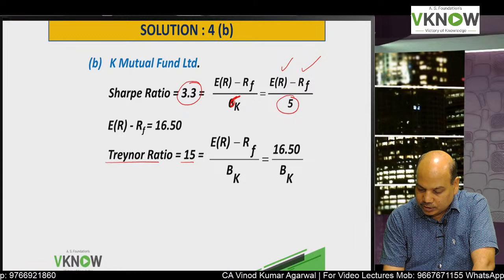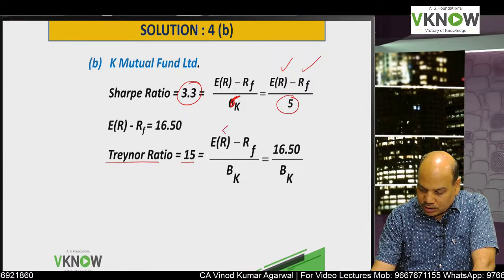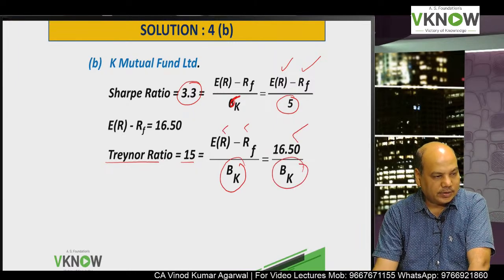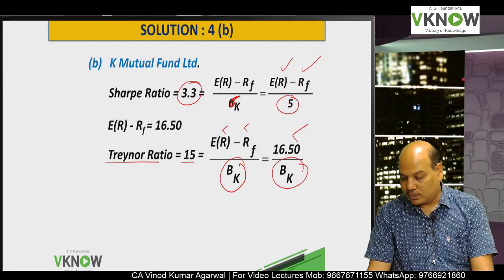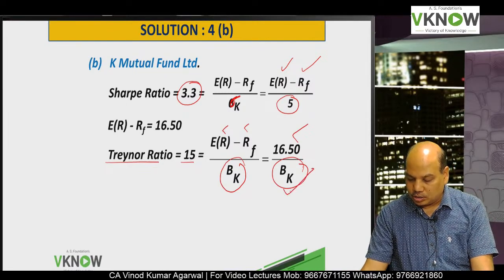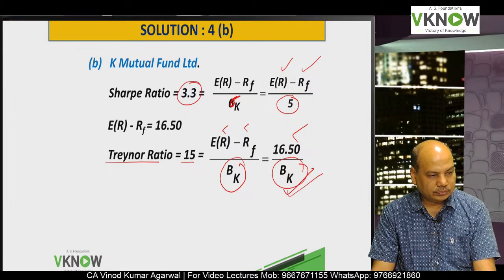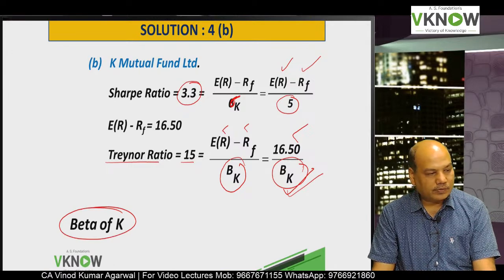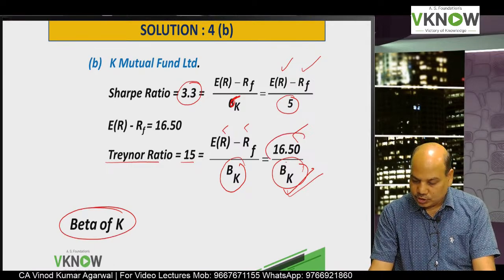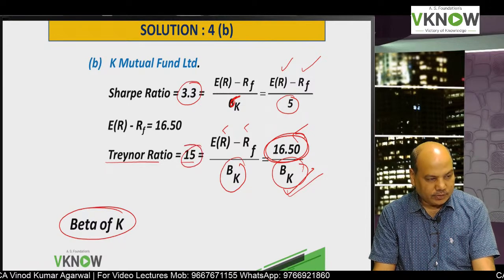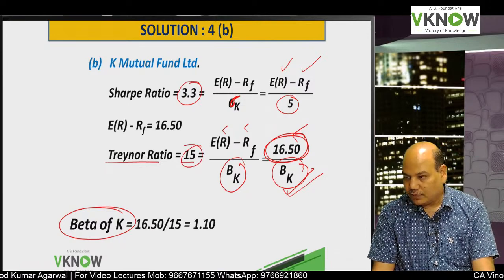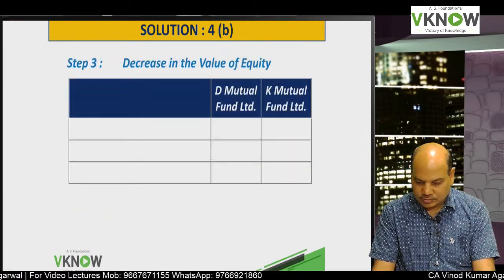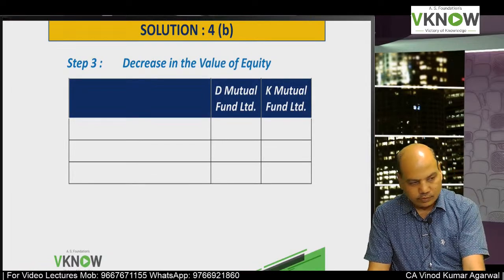Now tell me what will be beta of K mutual fund. Treynor ratio: 15 is equal to R minus RF upon beta K, which is 16.5 upon beta K. So student will reply, what is beta of K mutual fund? Come on. Yes, beta of K mutual fund: 16.5 divided by 15, and that is 1.10. Very good. 1.10 is right.